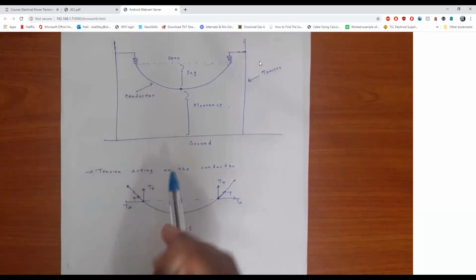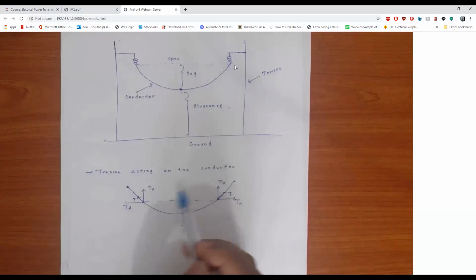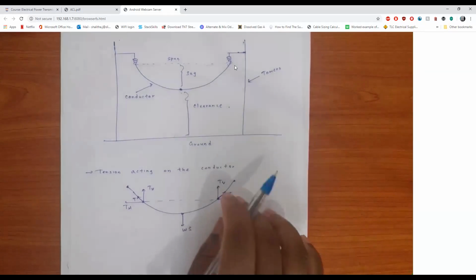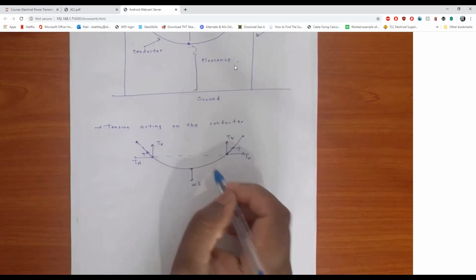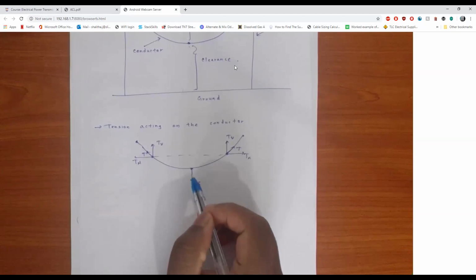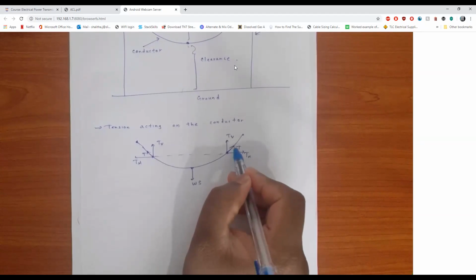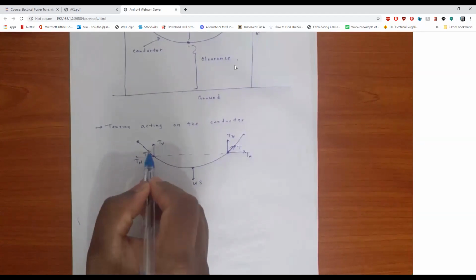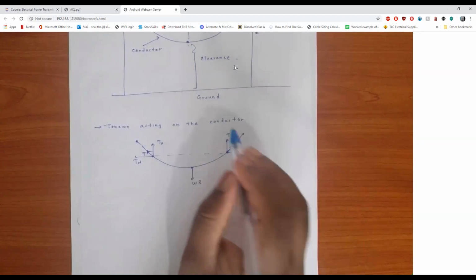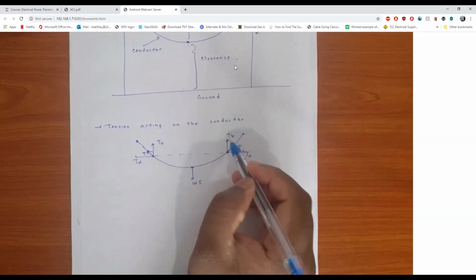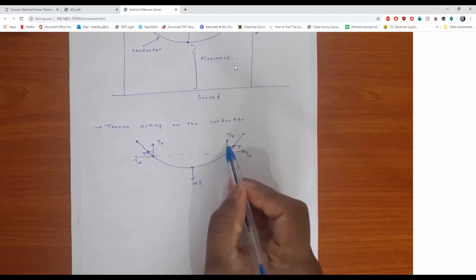In these conductors, there's always tension acting on the conductor. If you take the components of the tension, it will give you something like this. The cable weight is downwards, and tension is along the conductor. It is a tangential component, along the conductor. And when we have tangential things, we also normally take xy components. So in tension, we usually take the horizontal tension and the vertical tension.